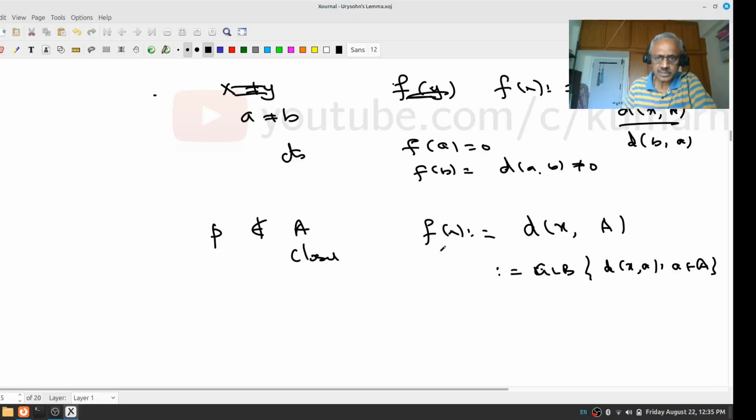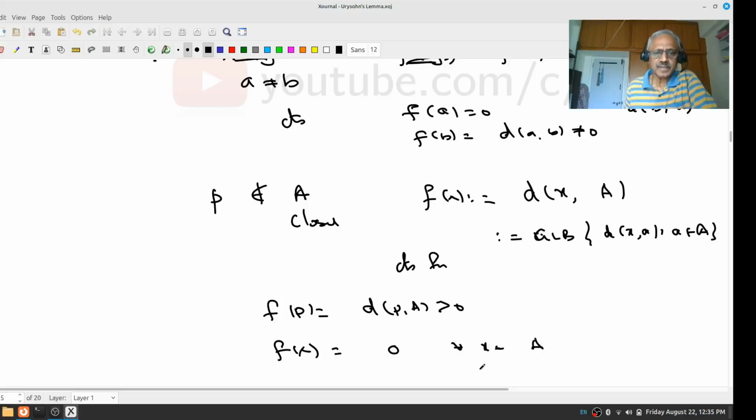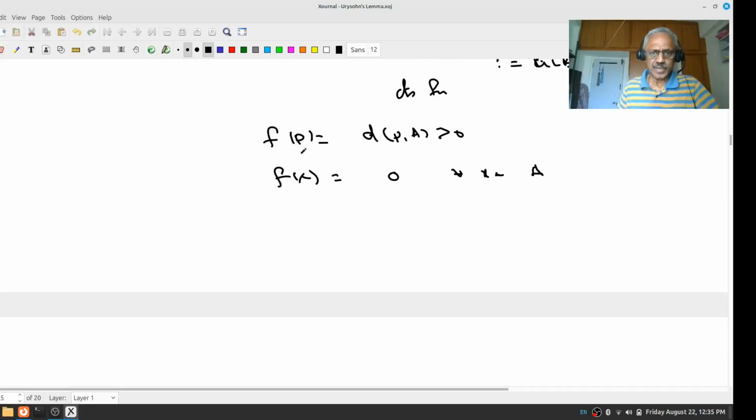This is a continuous function. Now if P is not in A, f of P, the distance between P and A, is positive, whereas f of x is 0 for all x in A. Therefore, I have separated. If you want 0 and 1, a very trivial manipulation will give you that.